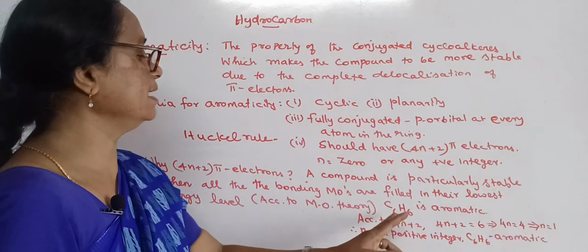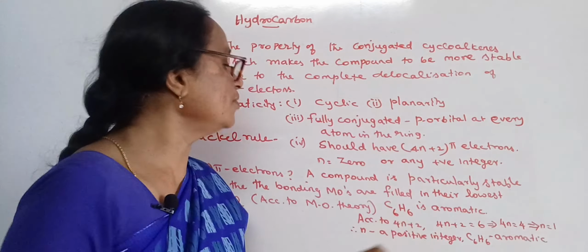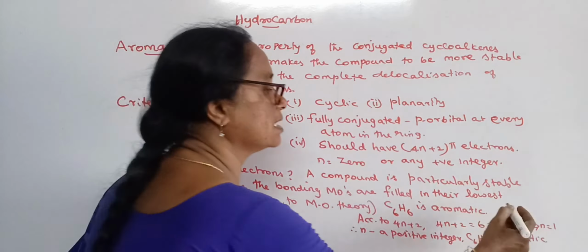Let's take an example of C6H6. In this, we have 3 pi bonds in its structure. So this is the benzene ring. It has 3 pi bonds. So let us count the number of pi electrons in the benzene ring. It is equal to 3. Each pi bond is made up of 2 electrons. So 3 into 2 becomes equal to 6 pi electrons.